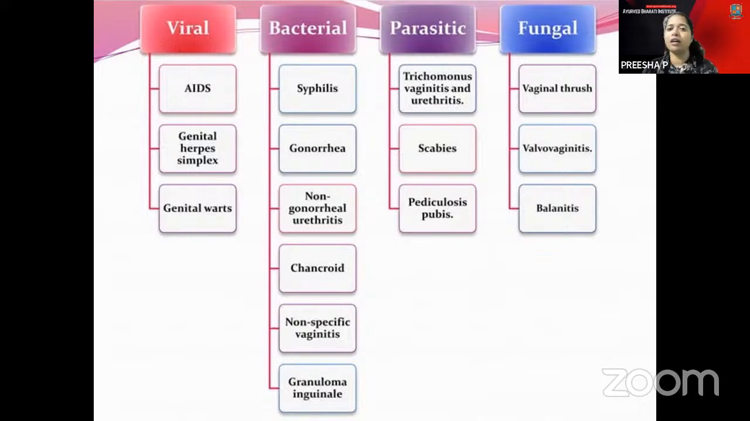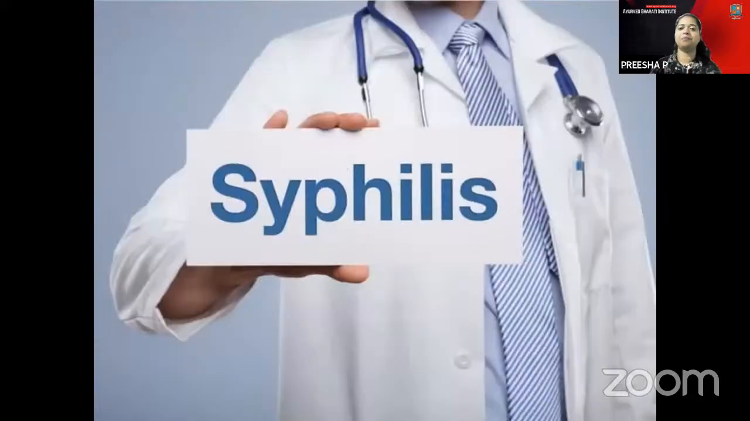You can go for the parasitic. Remember the simple ones: Trichomonas vaginitis and urethritis, scabies, and pediculosis pubis. These are for the parasitic. For the fungal, there is vulvovaginitis, balanitis, and vaginal thrush. All others not in this group you can consider under bacterial, like syphilis, gonorrhea, non-gonococcal urethritis, chancroid, and granuloma inguinale. Next, what is the causative organism of syphilis?